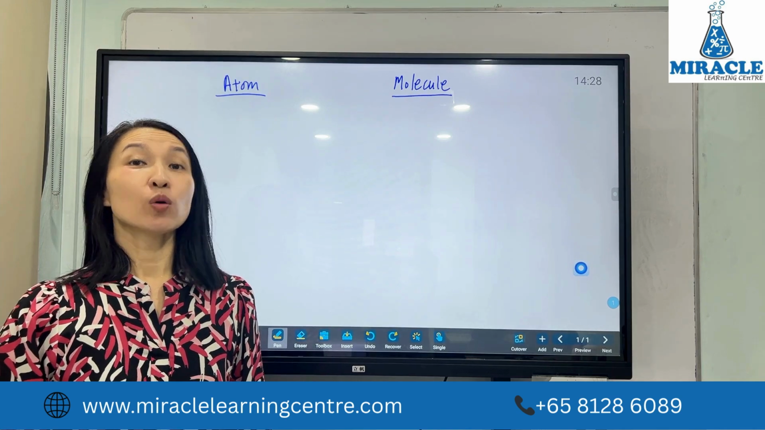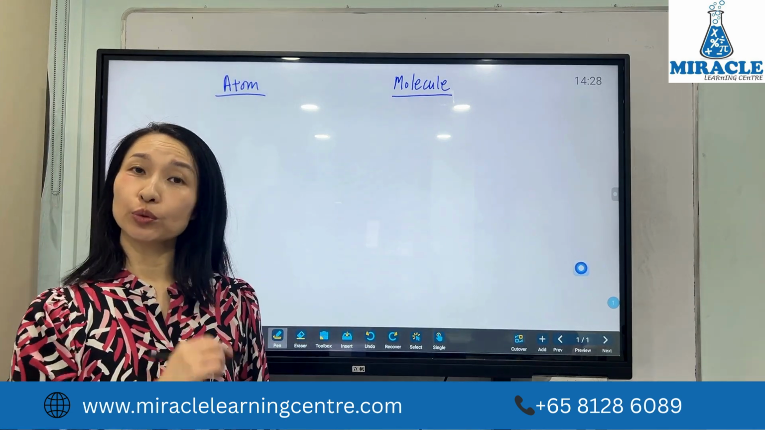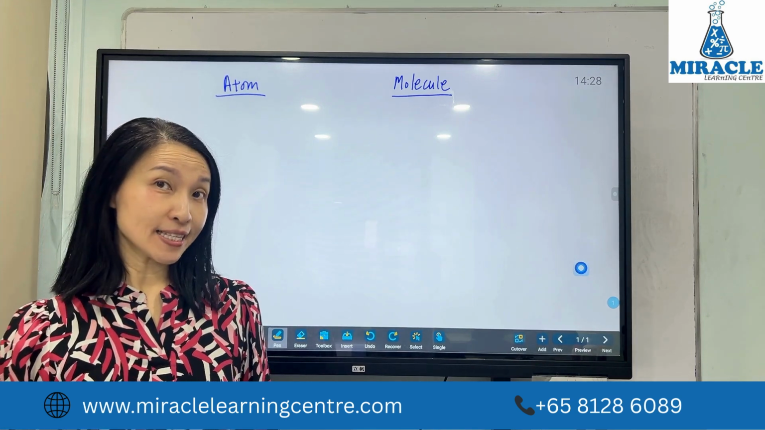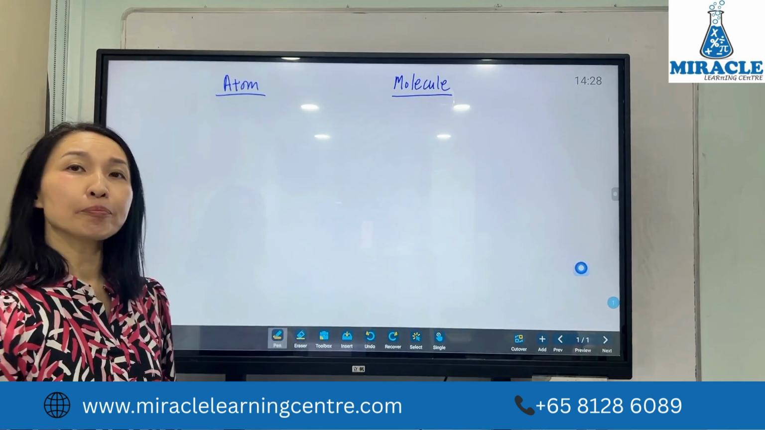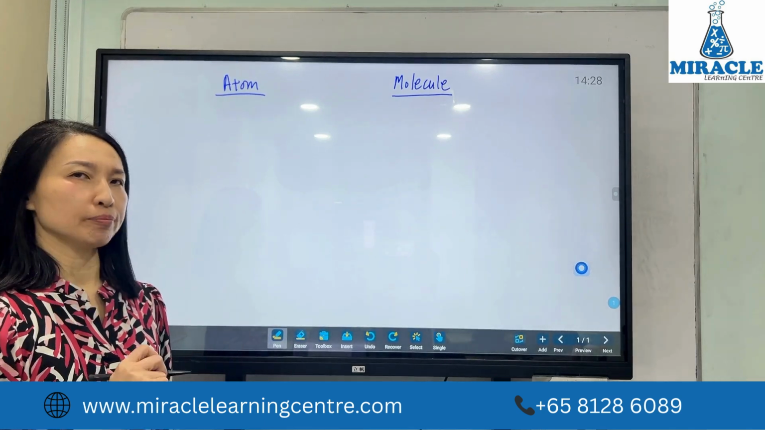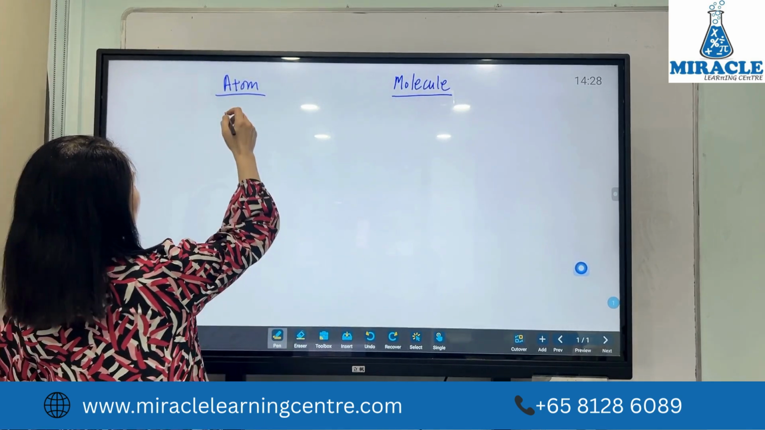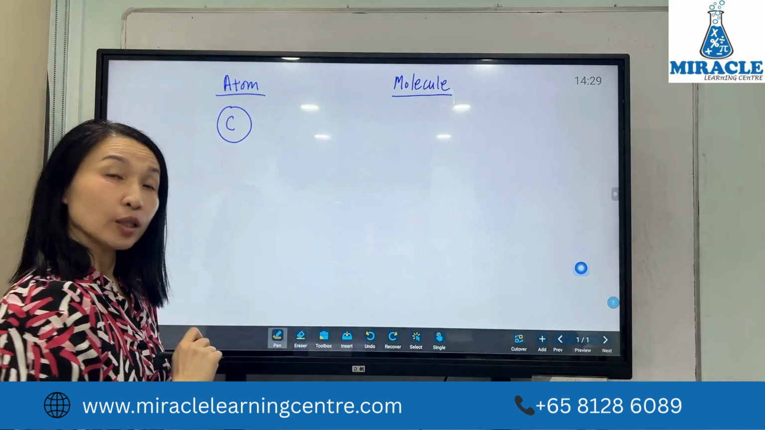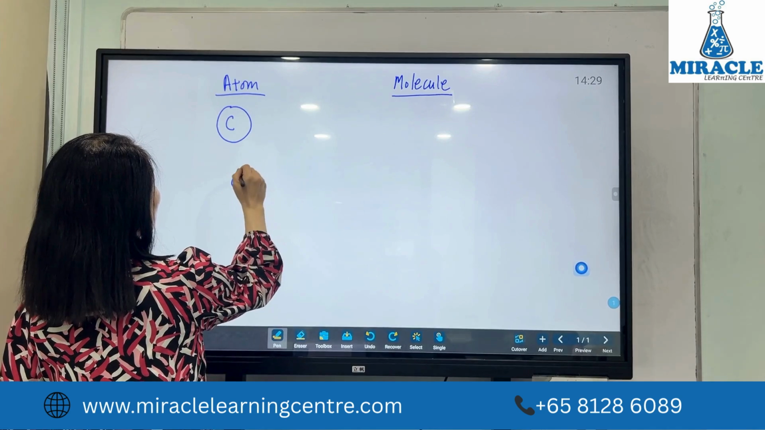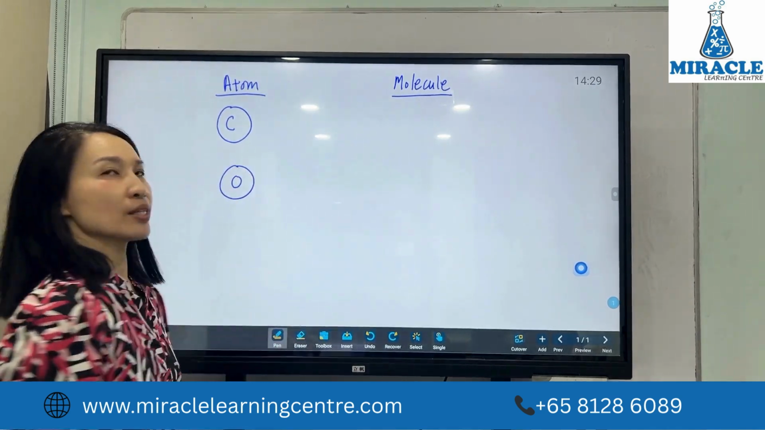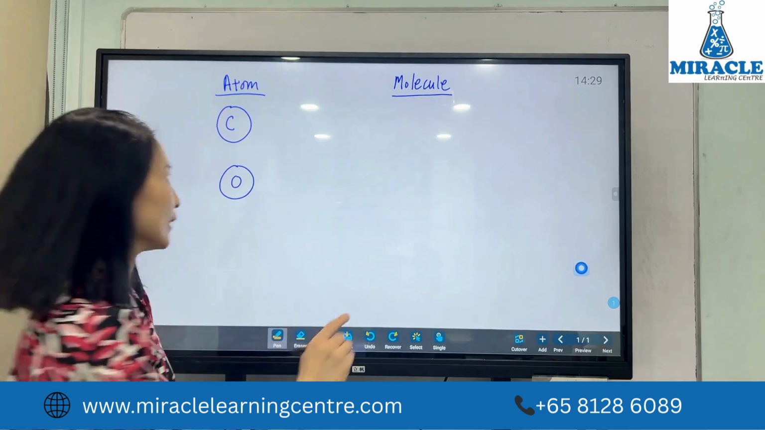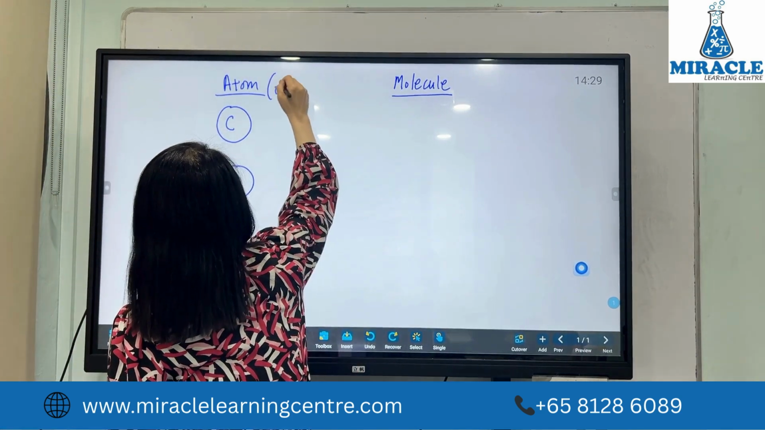Let us look at what are atoms and molecules. Do you know what is an atom and what is a molecule and what is the difference? Okay, so an atom means only one of them. For example, we can have a carbon atom. You see, there's only one carbon atom. Then we have oxygen. Oxygen, only one of it. So it's an atom. Okay, so atom, there's only one of it. Okay, so we say there's only one.